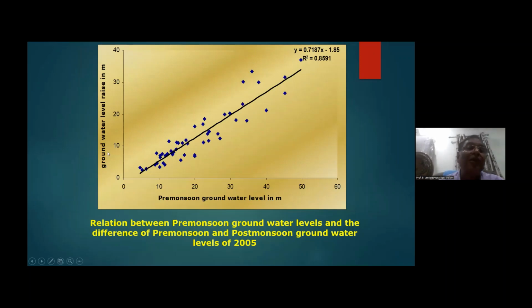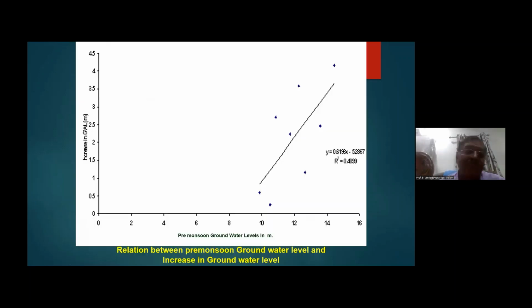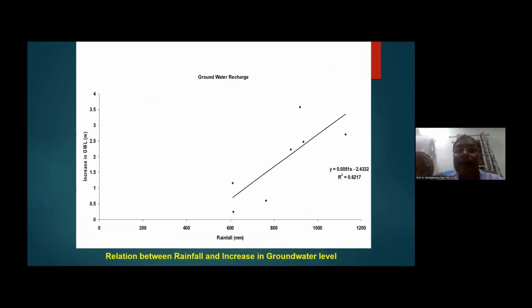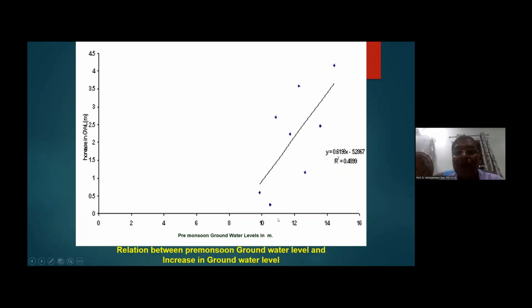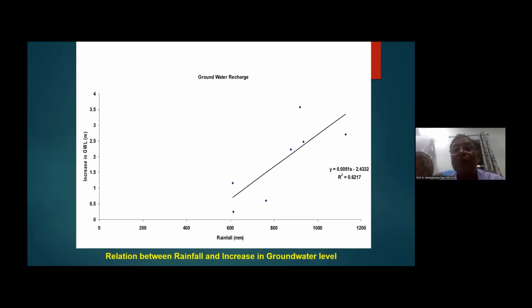So that is the meaning of this graph. The more the groundwater levels rise, the deeper the water table. That is how we have established this relation. This is the relation between pre-monsoon groundwater levels and increase in groundwater levels. And this is the relation between rainfall and increase in groundwater levels. If you observe these two graphs, it is the pre-monsoon groundwater level which is influencing the rise. That means the correlation is more with the pre-monsoon groundwater level rather than the rainfall itself. Those are some of these physical factors.